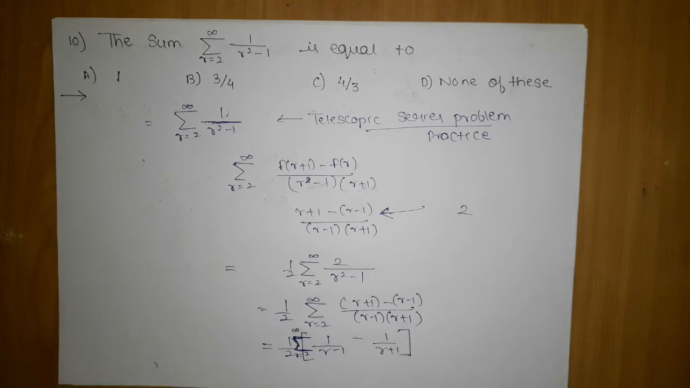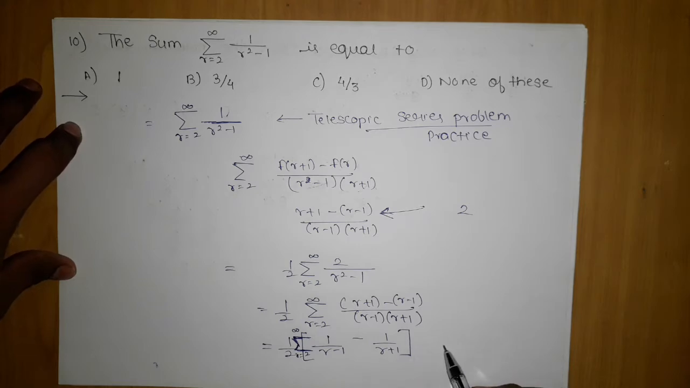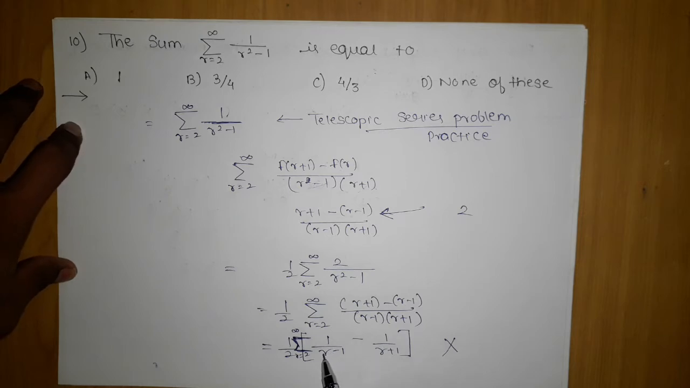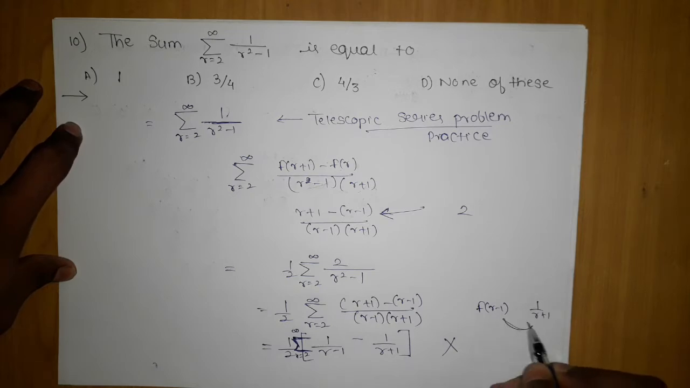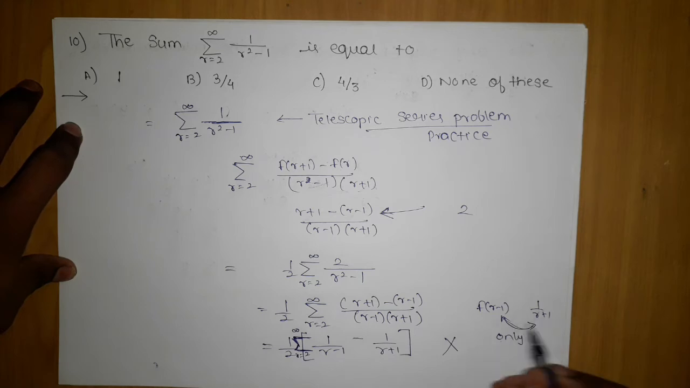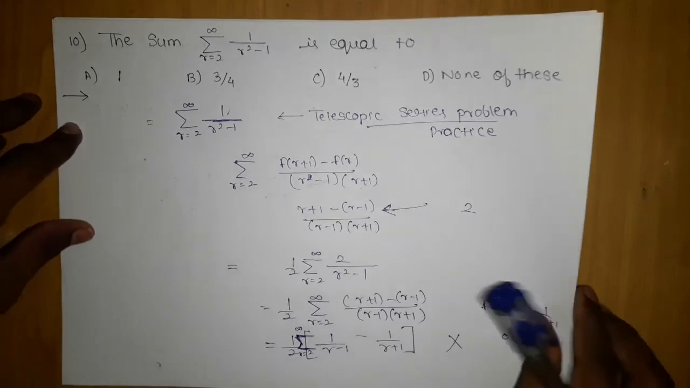So now can I apply the telescopic formula? If yes, then you are wrong. Why? Because this is f of r minus 1 and this is r plus 1. The difference in the two terms should be only 1, and here the difference is 2. So what we have to do in this situation, we have discussed that we will add the term which is missing.